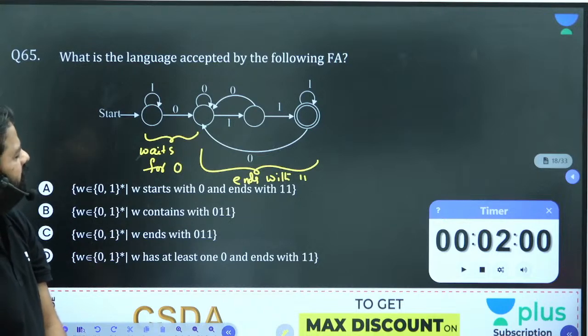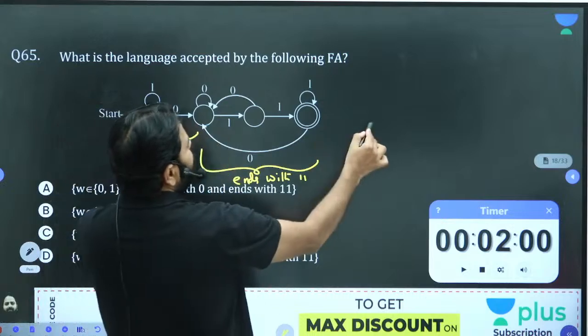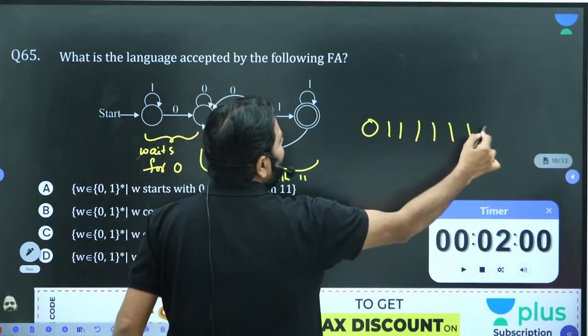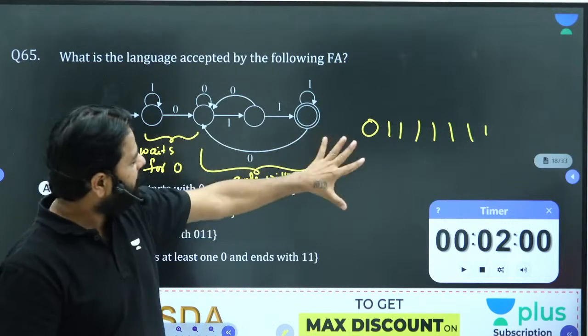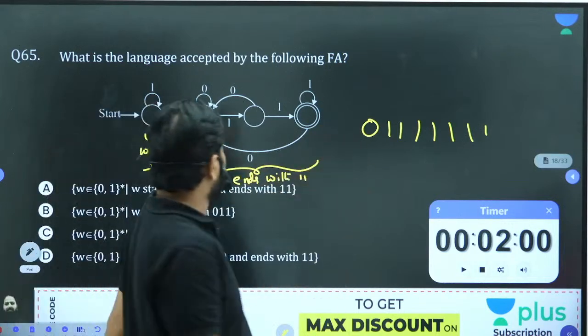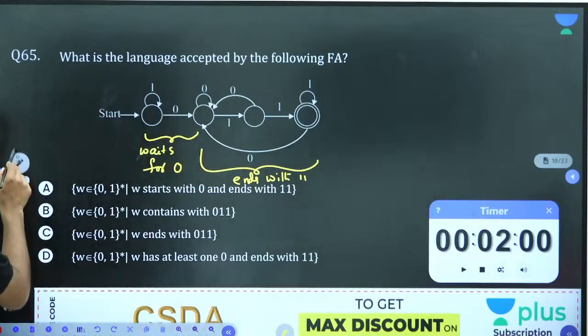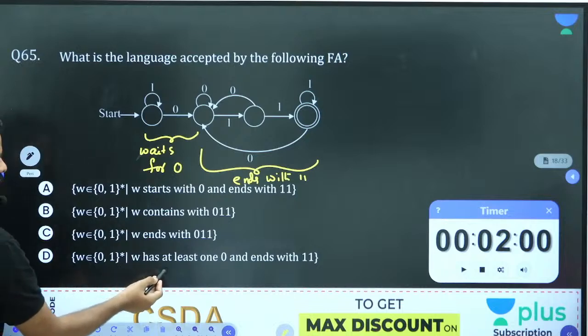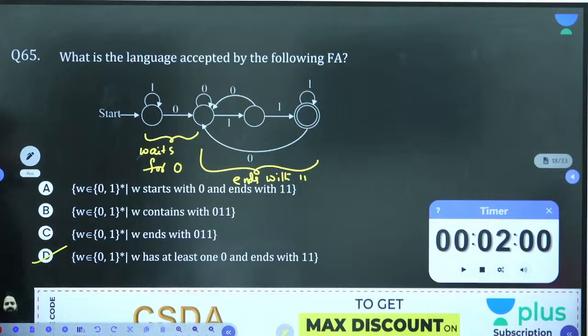Why not ends with 011? Because you see 0, 1, 1, and after that I can take any number of ones. It's not ending with 011 and it is still accepted, so don't assume it ends with 011. It's wrong. The answer is: W has at least one 0 and ends with 11. Anybody answer? Yeah.